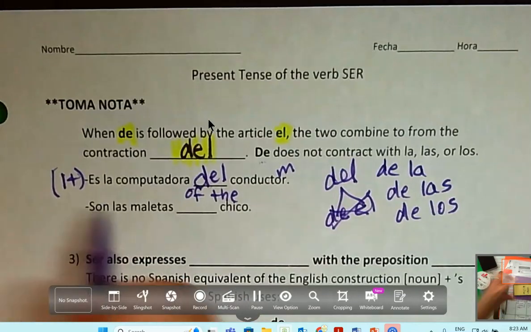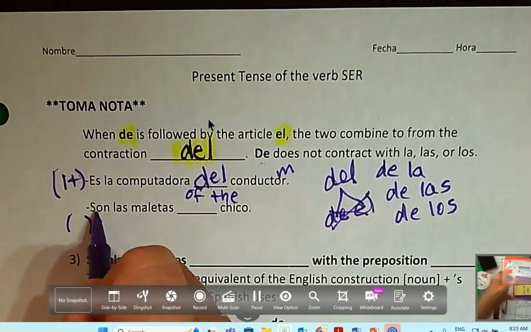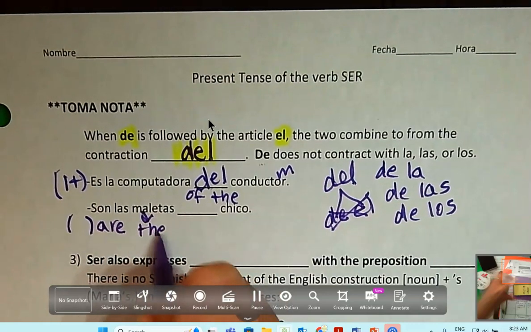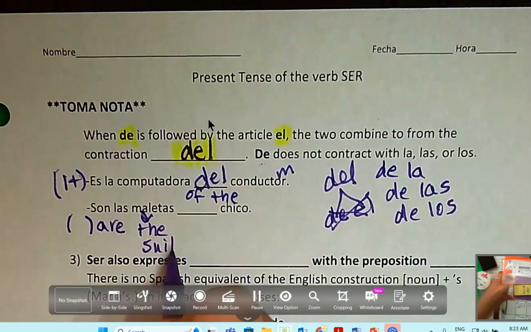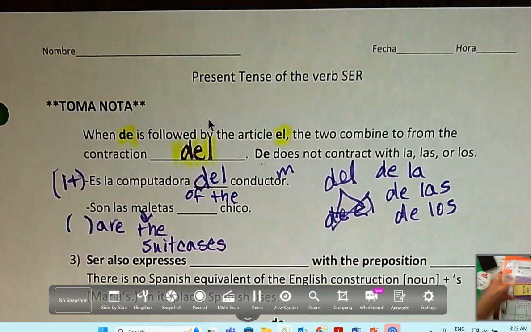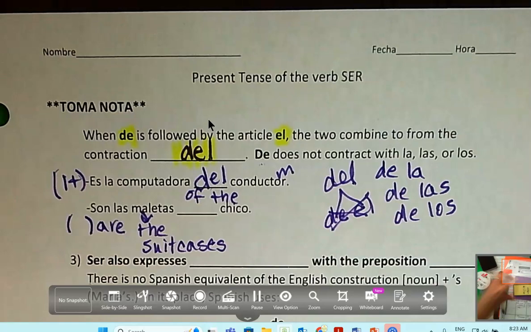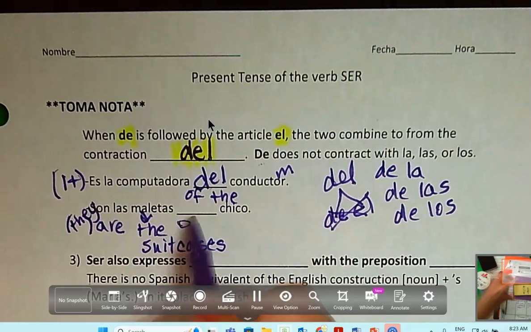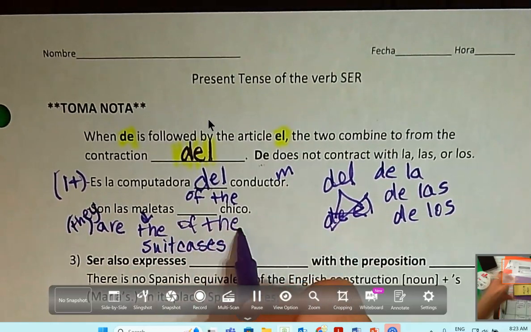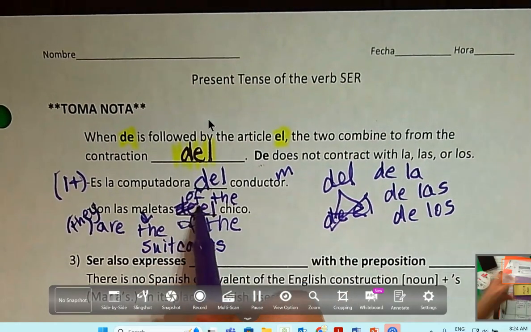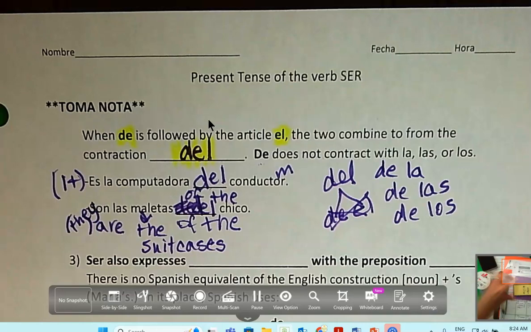Son las maletas. Okay, understood subject out here. We don't have a subject. We have are. What's this? The suitcases. So what is my understood subject out here? What are the suitcases? It are the suitcases? They. This is understood they, right? They are the suitcases. Now we want to say of the boy. You know where we're headed, right? Can't say de and el. What are we going to do? Del. Okay. Keep an eye out for that.